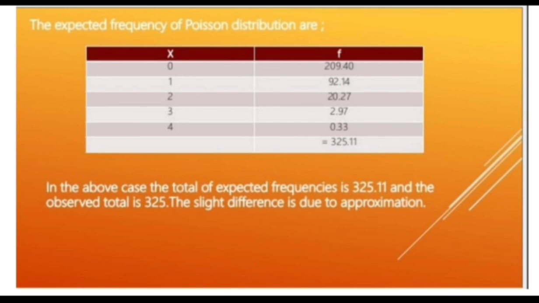Here the expected frequencies of the Poisson distribution are given. In the above case, the total of expected frequencies is 325.1111, and the observed total is 325. The slight difference is due to approximation, so we take the rounded-off value of 325.11, so that we get an approximate value.